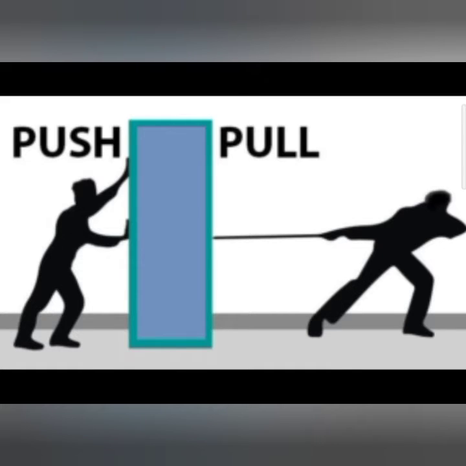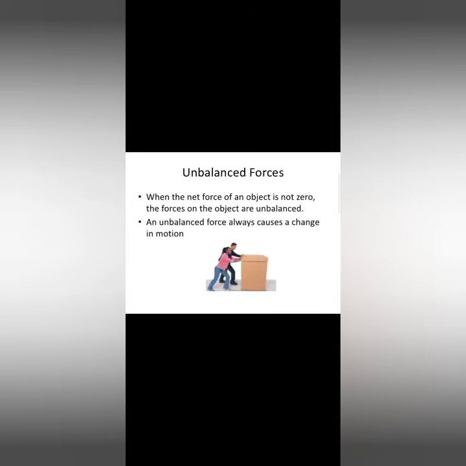There are two types of forces: balanced force and unbalanced force. What is balanced force? What is unbalanced force? If the resultant of all forces acting on a body is not equal to 0, then the forces are called unbalanced force. When unbalanced force acts on a body, it produces a change in its state of rest or of uniform motion. Suppose a toy car is lying on the ground.